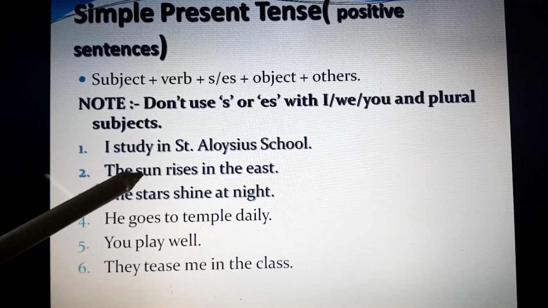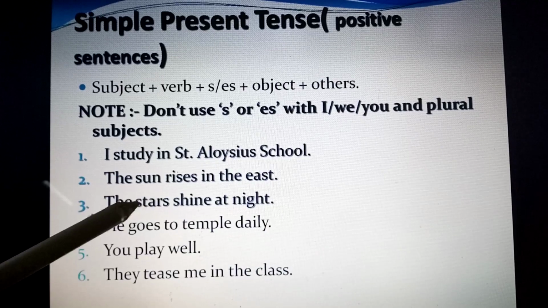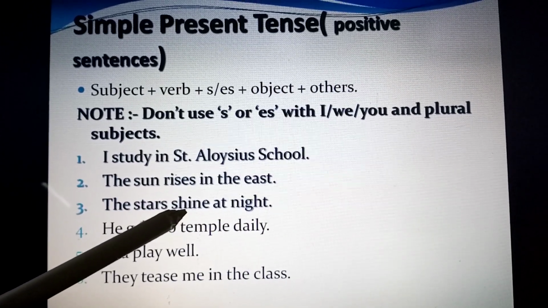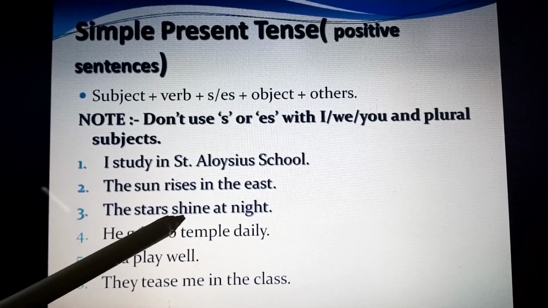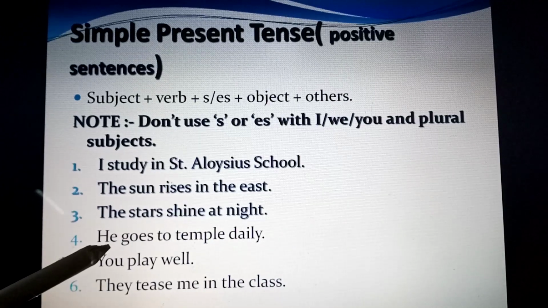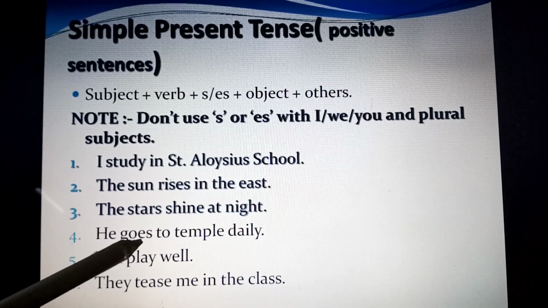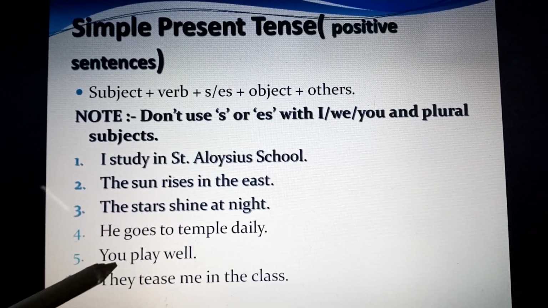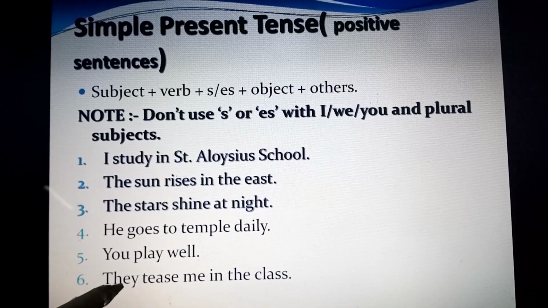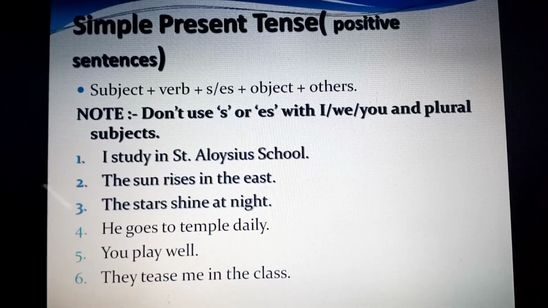The sun, it is singular third person. With this, we use s with rise. The stars, it is plural. That's why we did not use s or es with the verb shine. He goes. He is a singular third person. That's why with verb we use es. Go plus es. You play well. With you we did not use s or es in the verb. They tease me. With they also we did not use s or es with the verb.